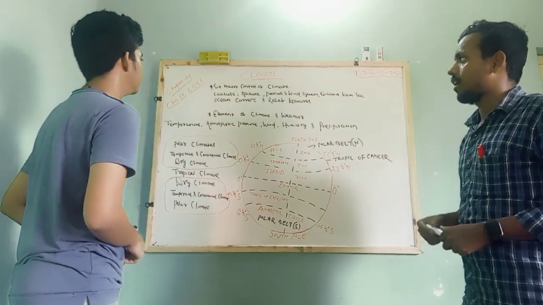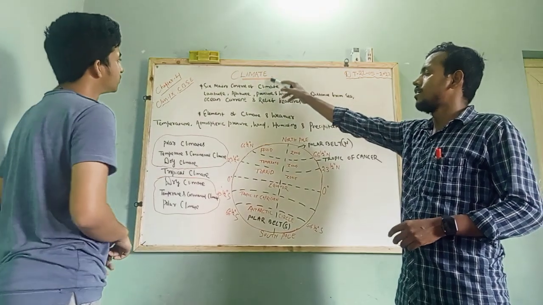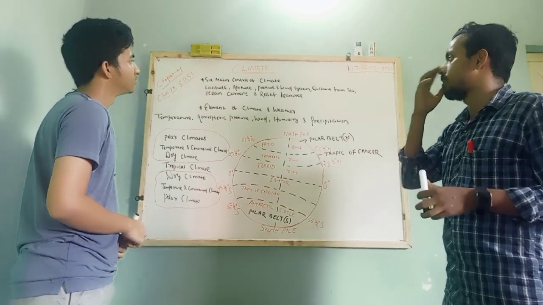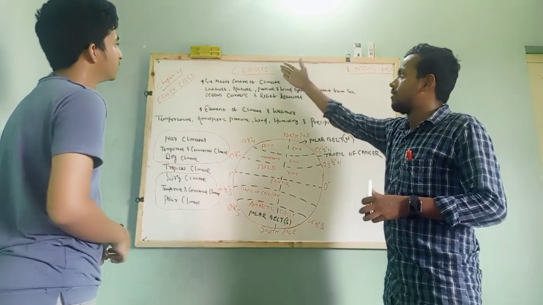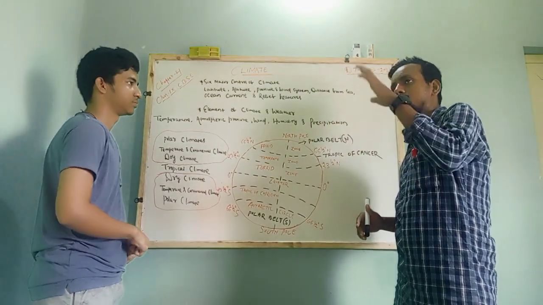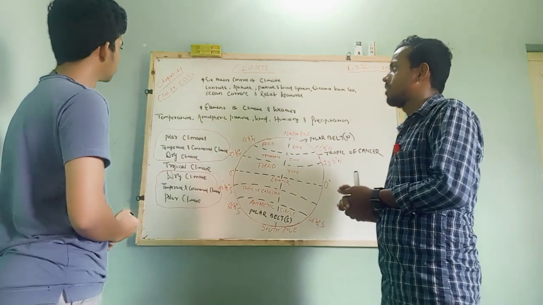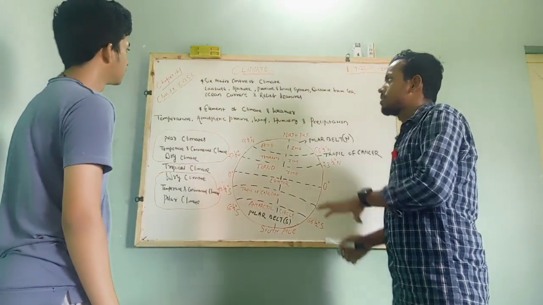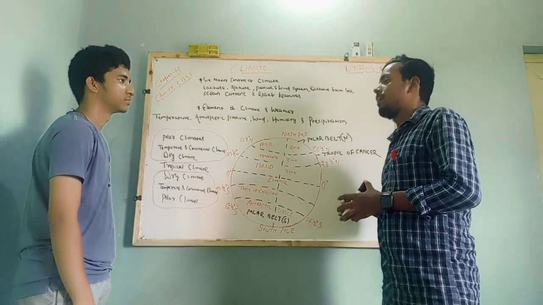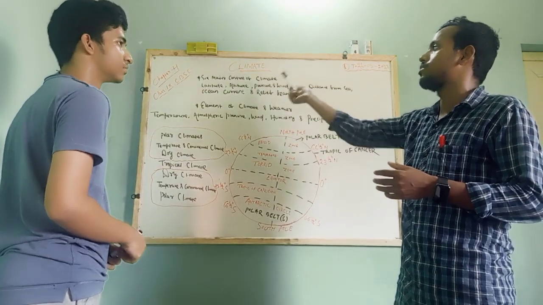Yes, obviously, I will tell you. The word climate is a period or a situation that happens in the environment. So climate is a longer period of time that affects the atmosphere. And the six major controls of climate, while we are discussing climate control, we first keep in mind the elements which affect the climate directly or indirectly.